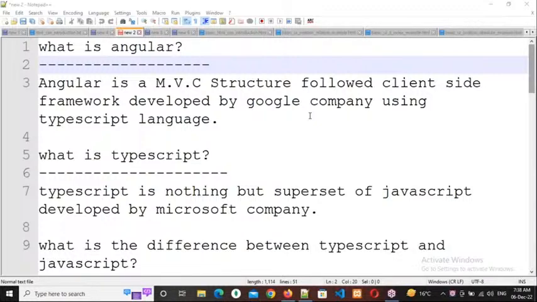Okay, right. In the same way, Microsoft developed TypeScript. By using TypeScript, Google developed Angular. So Google will be the owner, not that Microsoft person. Sorry, I mean Google here. And this is a superset of JavaScript. Superset means what? A modified version of JavaScript, or else an extended part of JavaScript.